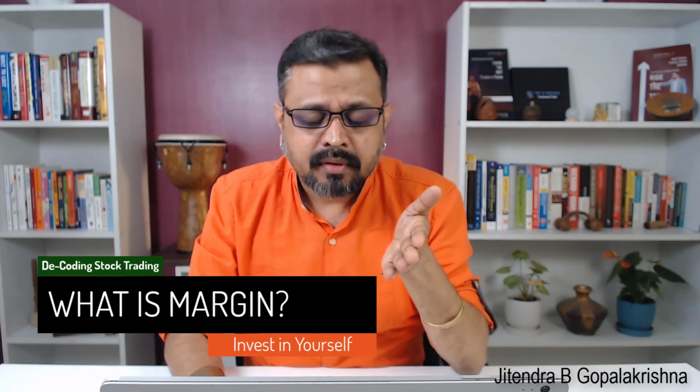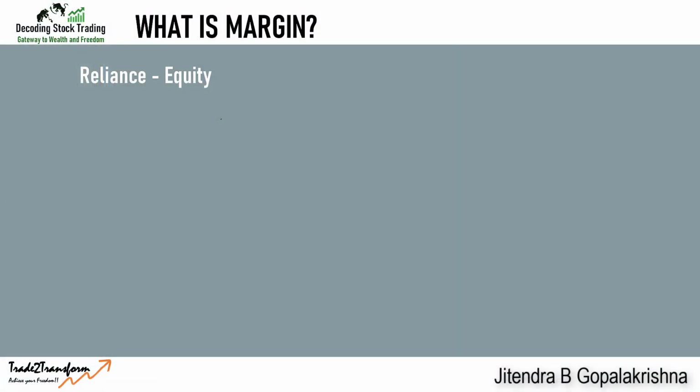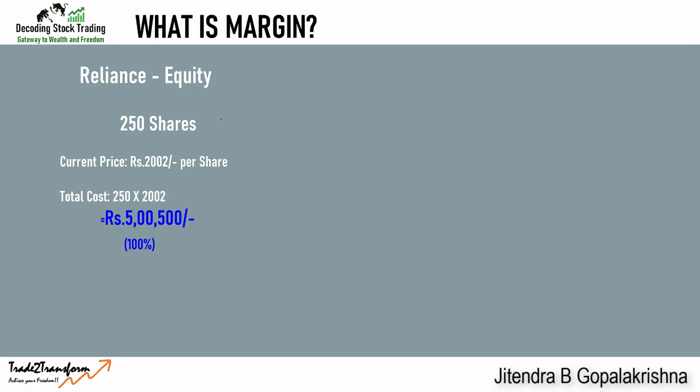For example, you want to buy Reliance equity shares. You want to buy 250 shares, and let's say the price is 2002 rupees per share. To buy 250 shares, you need 5,05,000 rupees, which is 100% of the value. Once you pay for that, the shares become yours, and you become the owner of those 250 shares, like you are the owner of Reliance to that extent.